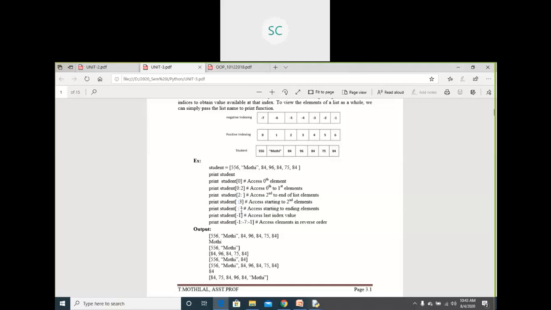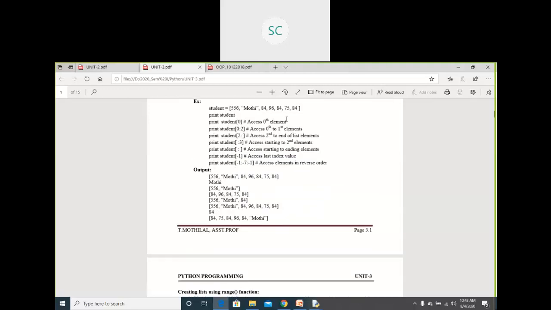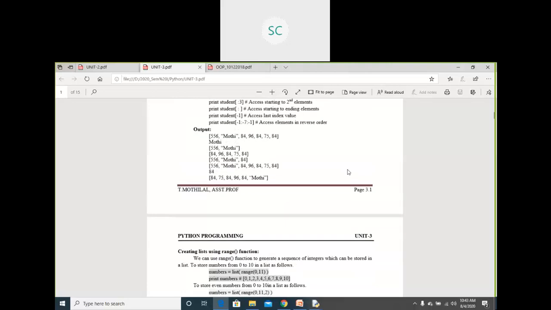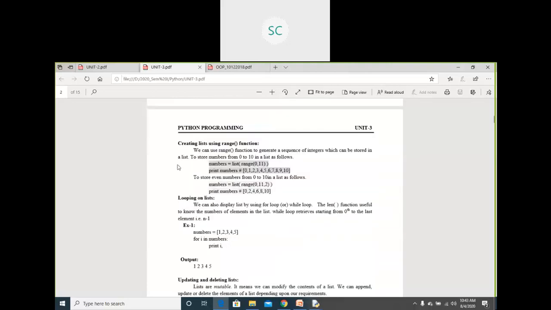Just try some examples, execute some samples on this list to get a clear idea about this list. Here's the way to create a list by using the range function.